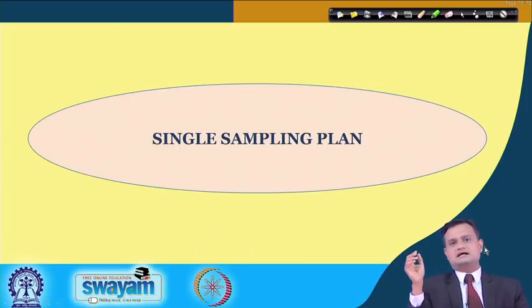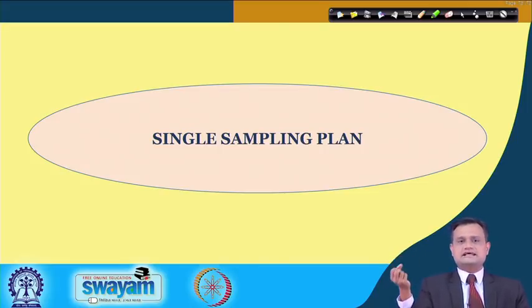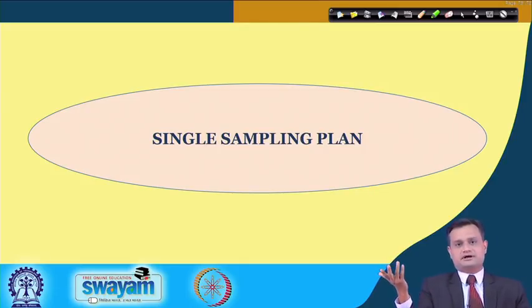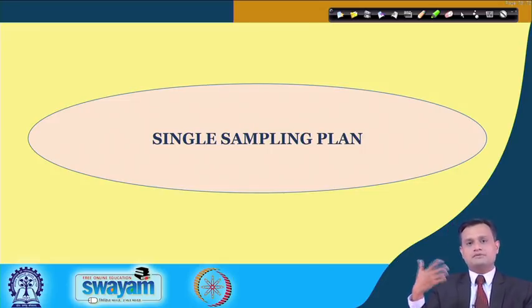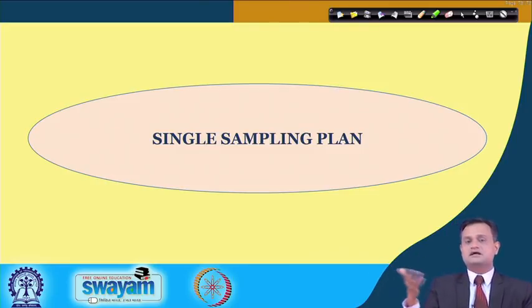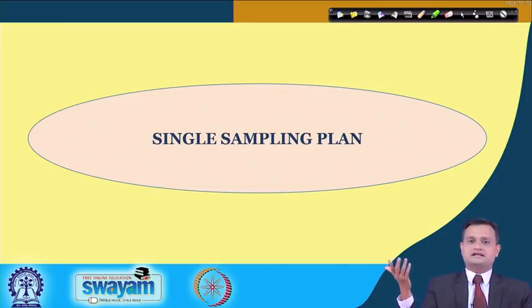Now let us see the design of the single sampling plan, which is the easiest to employ. But because we rely on only a single sample and the sample size may be larger, the overall cost of inspection may be more compared to the double sampling and the multiple sampling. So far as administration is concerned, single sampling plan is the best to use and implement.